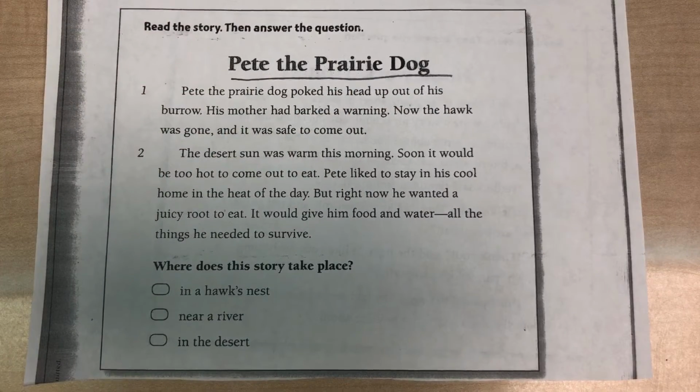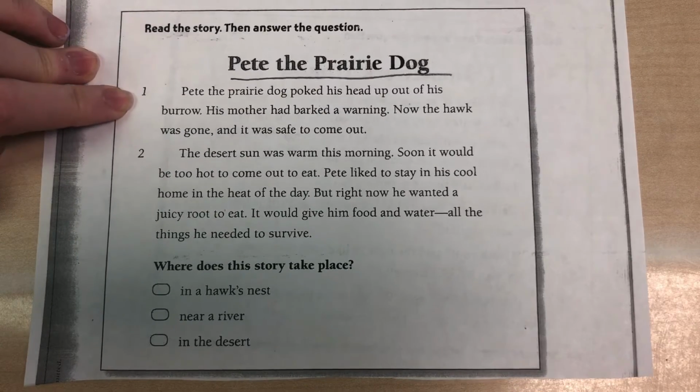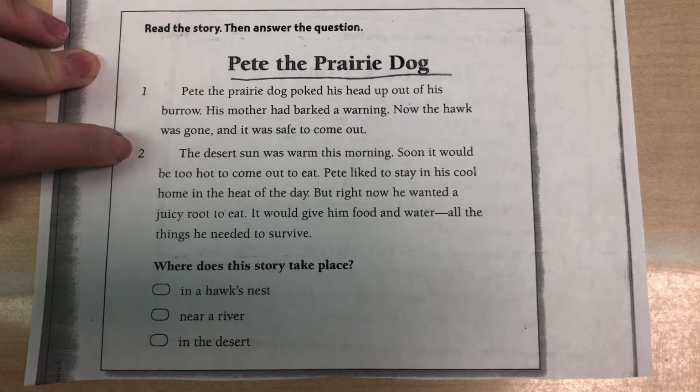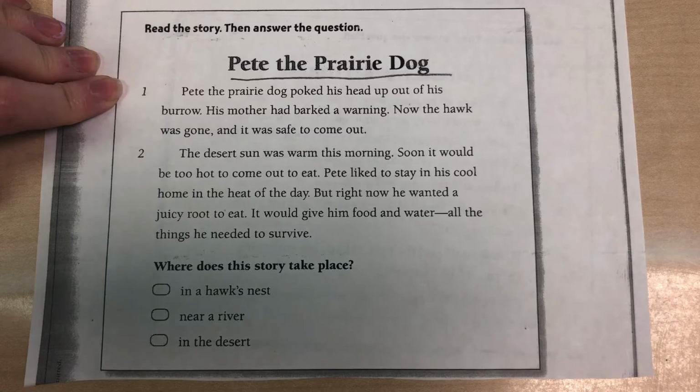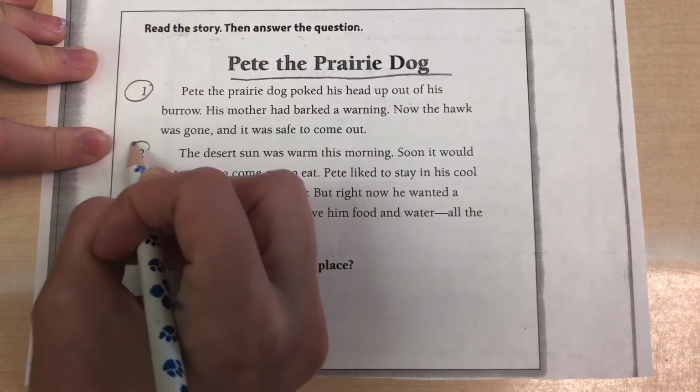Next, we need to circle the paragraphs. But wait, what is a paragraph? A paragraph is a group of sentences that share an idea. So here we can see that the passage already has the paragraph numbers next to it. So how many paragraphs do we have? We have 2. So I'm going to circle 1 and I'm going to circle 2.